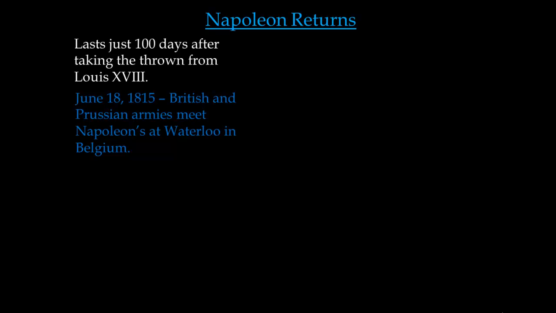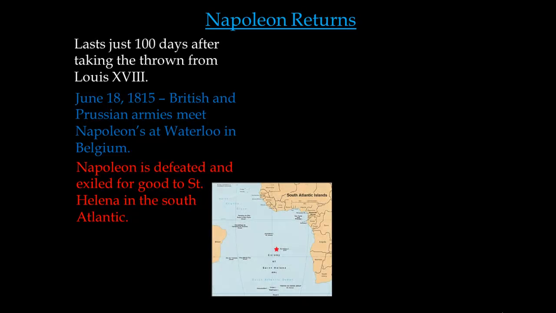and in June of 1815, his army is going to meet two armies, the British and Prussian armies, at Waterloo, which is in Belgium. And he's going to be defeated, and this time for good. He's going to be exiled to a very tiny island in the middle of the South Atlantic, this little red star, and if you can't tell, this is Africa. This island's in the middle of nowhere, and this is where Napoleon is going to live out his last days.